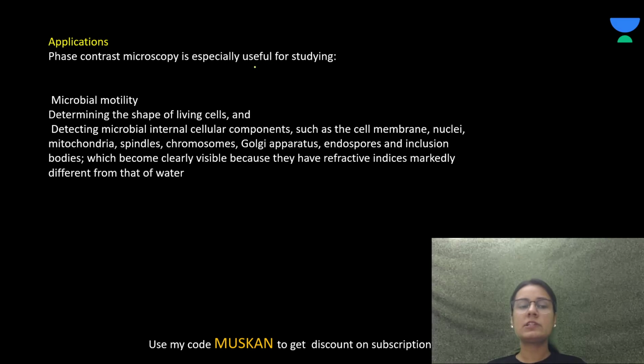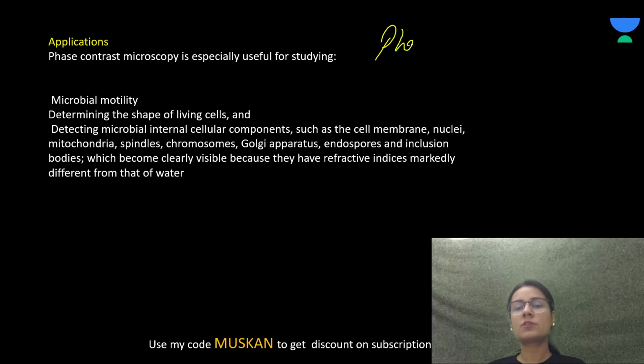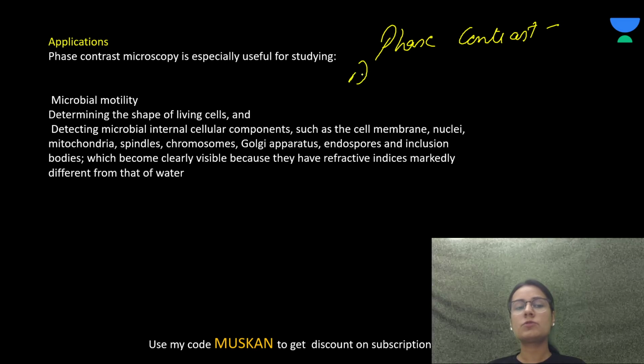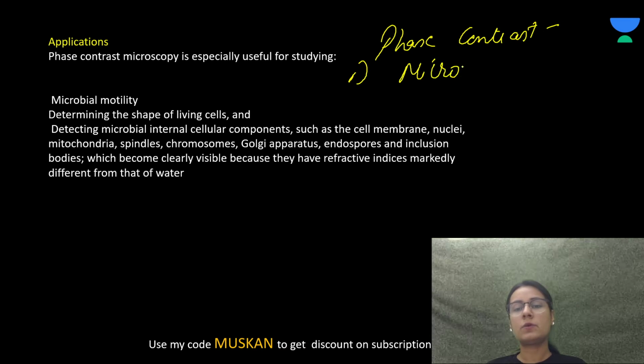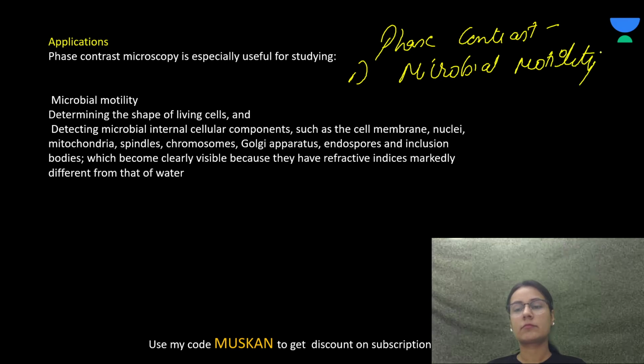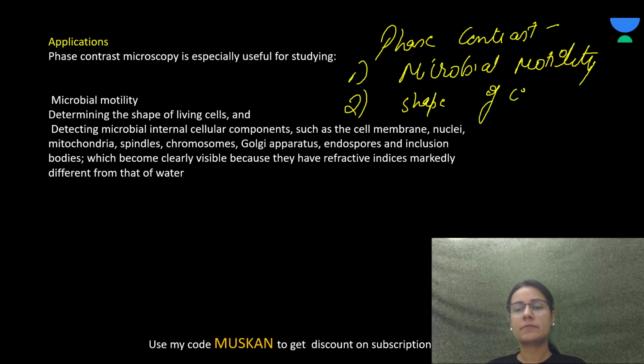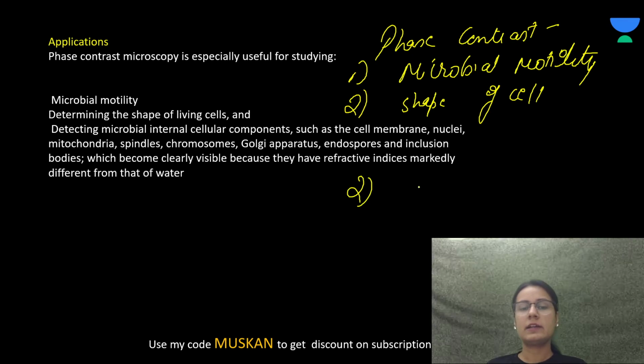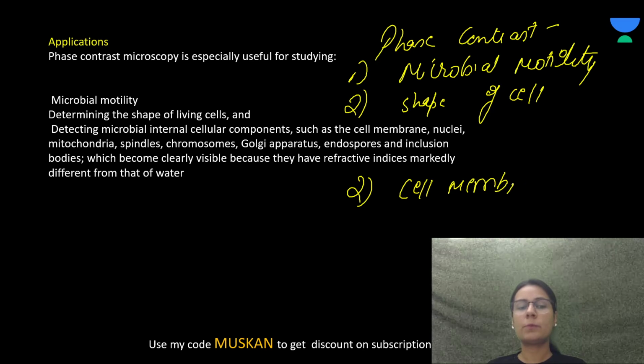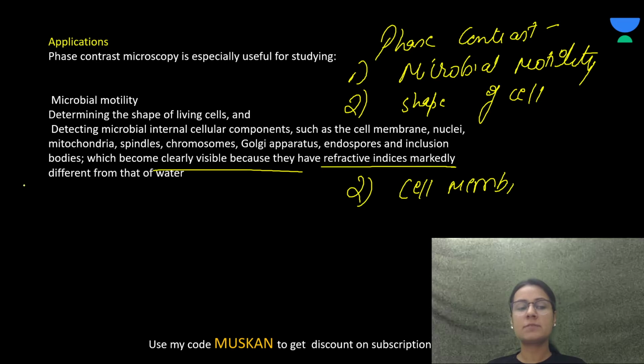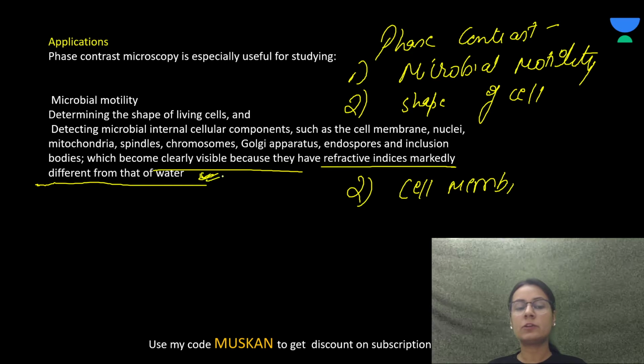Now, the application. The phase contrast microscope is used to see microbial motility, determine the shape of the cell, and see the cell membrane, nuclei and intracellular components, which become clearly visible because they have a refractive index markedly different from that of the water.